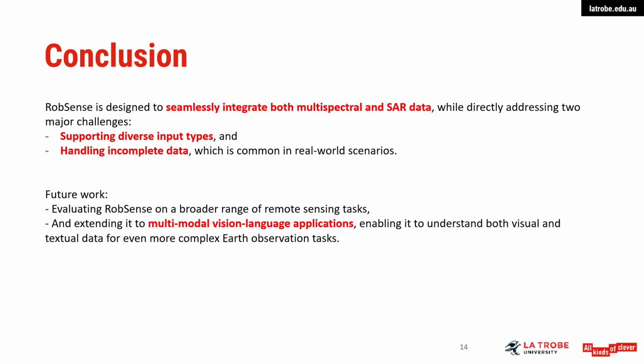In conclusion, RobSense is a robust multimodal foundation model for remote sensing. It is designed to seamlessly integrate both multispectral and SAR data while directly addressing two major challenges, supporting diverse input types and handling incomplete data, which is common in real-world scenarios. Our approach uses parallel unimodal encoders alongside a shared multimodal encoder and incorporates two pre-training strategies, temporal distribution alignment to preserve time-specific patterns and masked autoencoding for learning complete representations from partial inputs. Two unimodal latent reconstructors help rebuild rich features even when data is missing, be it spectral bands or time steps. RobSense shows strong and consistent performance across both complete and incomplete datasets.